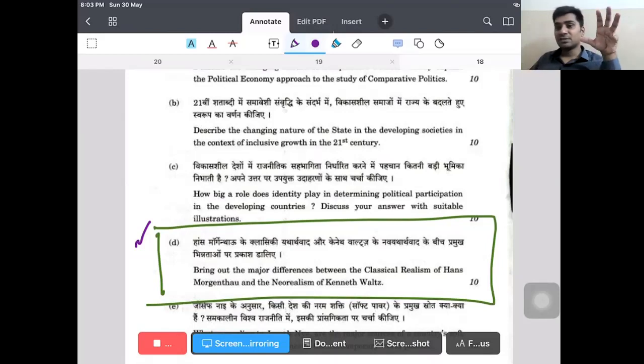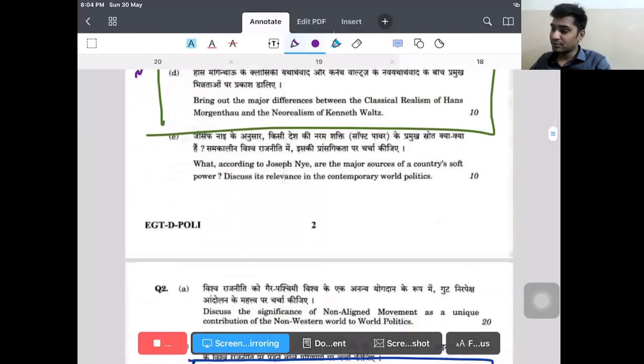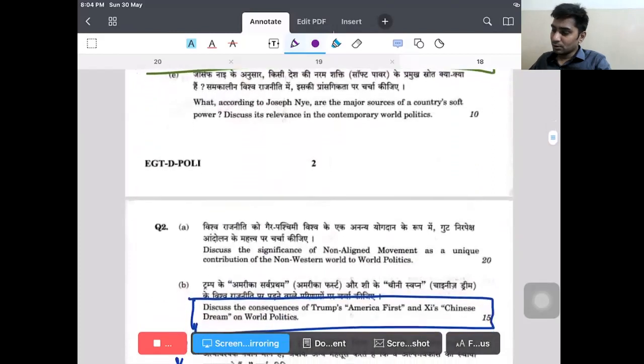So the major difference occurs in how they studied the international system. That is the first difference. Classical realists study at the unit level, and these fellows, neo-realists particularly, study at the structural level. And then how much amount of power? For classical realists, they say maximum amount of power, or power is the end, but for Kenneth Waltz, security is the end. So this is the major difference, and you can write what the other features are. We discussed it very clearly in our discussion. So this is again a 10 marker that we can write very easily.